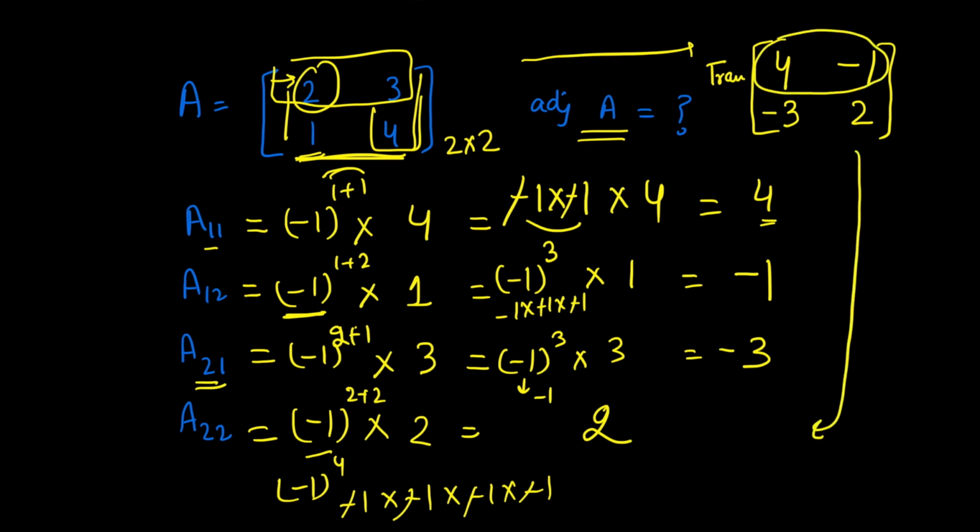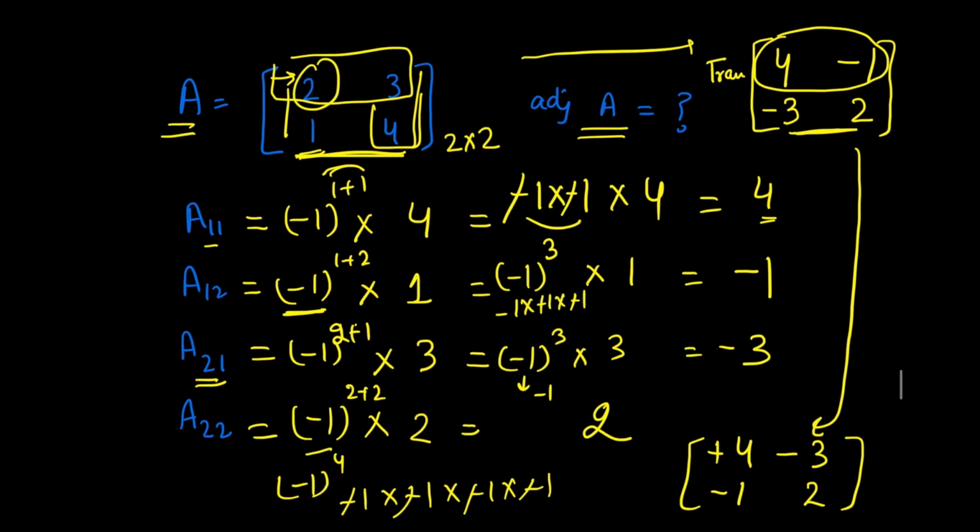This row will now become a column. So it will be 4 and minus 1 here, and this becomes minus 3 and 2. So this minus 3, 2 row becomes a column here. So this is the adjoint corresponding to this matrix A.